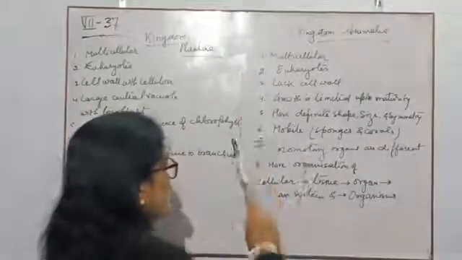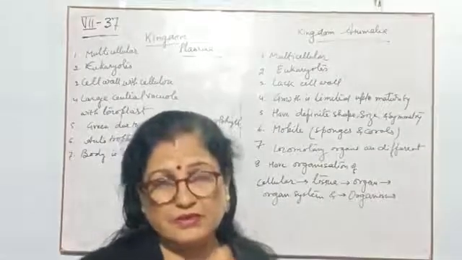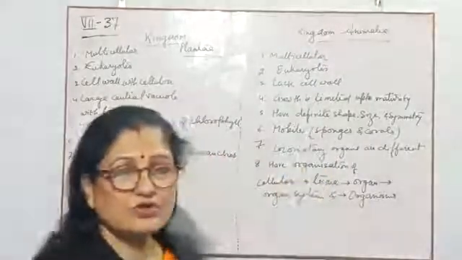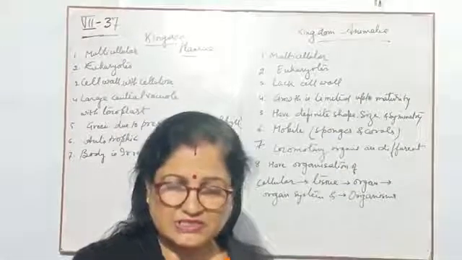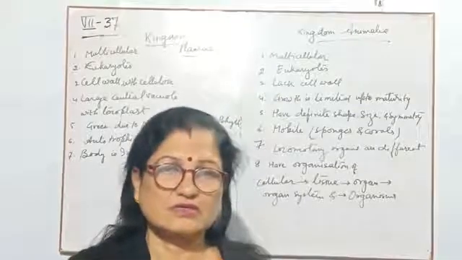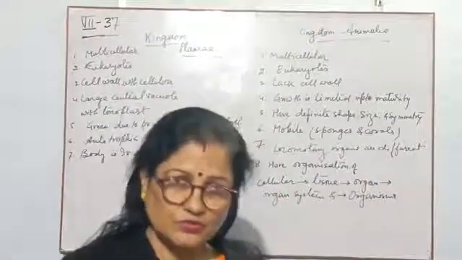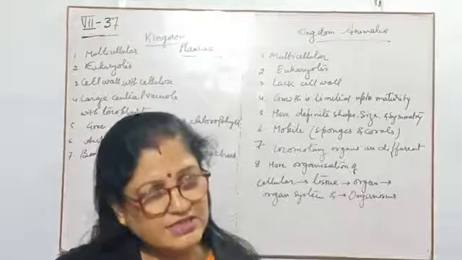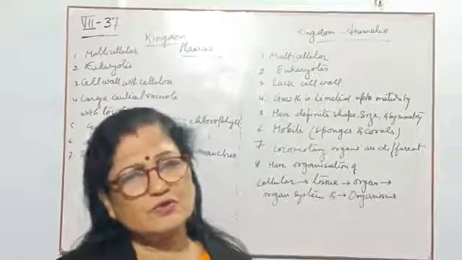Now, sixth point, they are mobile. Mobile means movable. Except these two animals, sponges and corals, they cannot move. They are always attached or adhered to the rocks. Other animals can move, so they are known as mobile, and for their movement, different types of animals have different types of locomotory organs.